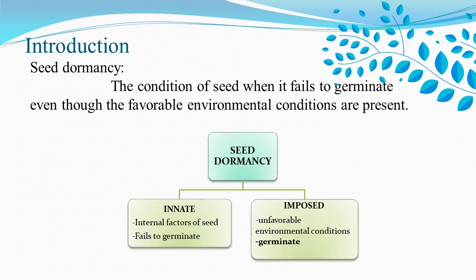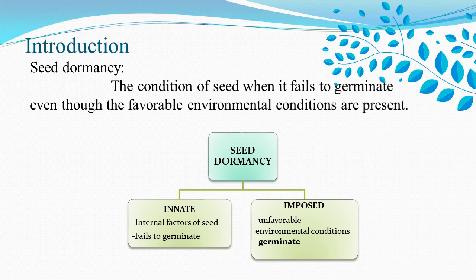For example, an underdeveloped or rudimentary embryo, due to which the seeds fail to germinate, is called innate dormancy, the dormancy caused by internal factors of the seed. The other type, imposed seed dormancy, is caused by unfavorable environmental conditions.